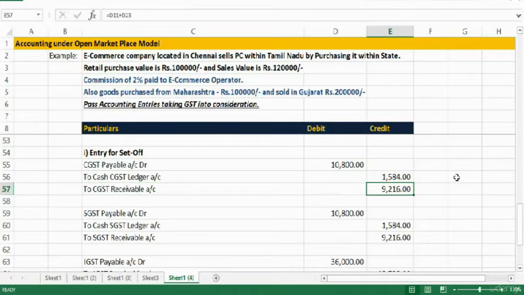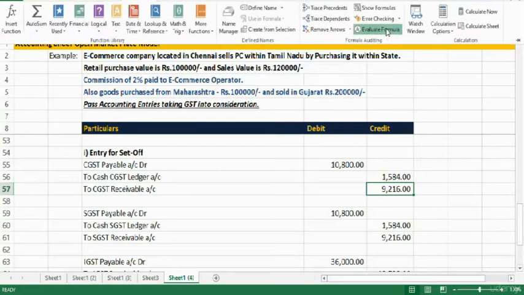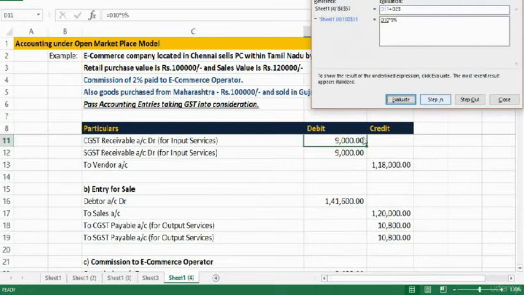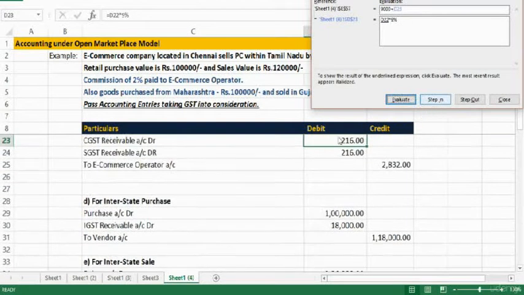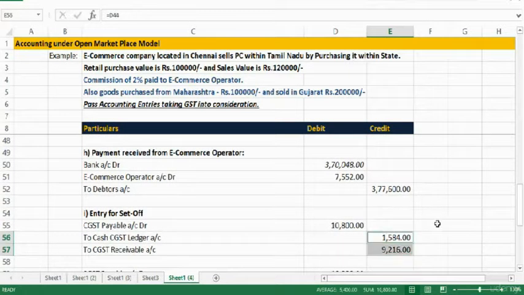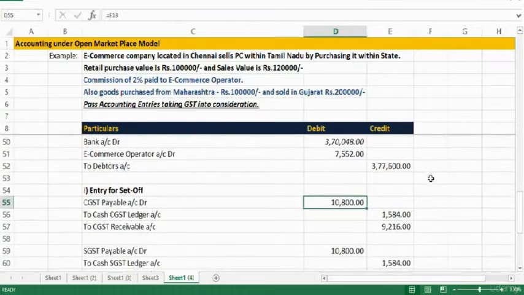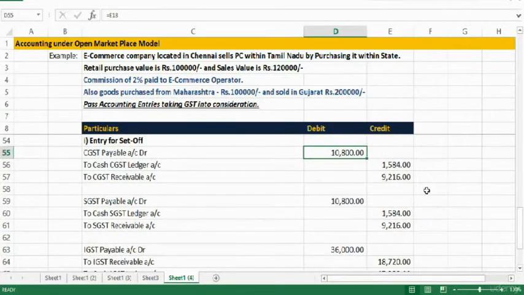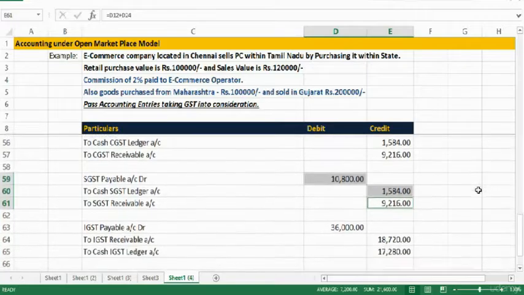It is 9,216, which is nothing but the balancing figure, or we can even go and check whether we have 9,216. Let's do that also. That is, we had CGST at the time of purchase 9,000. We also had CGST input at the time of commission 216. So put together it is 9,216 plus this 1,584 makes 10,800. So in the same pattern we have to do SGST set off also, equal amounts.